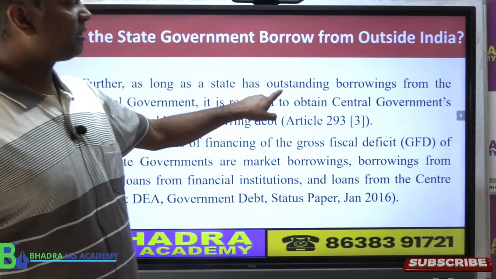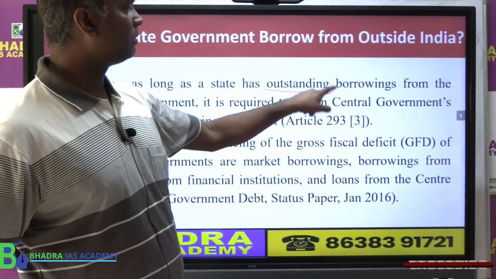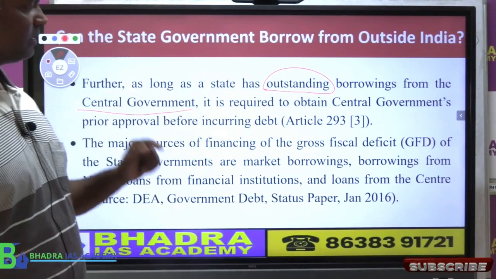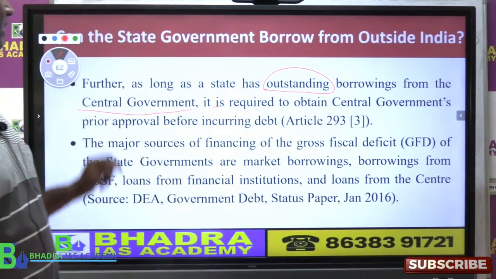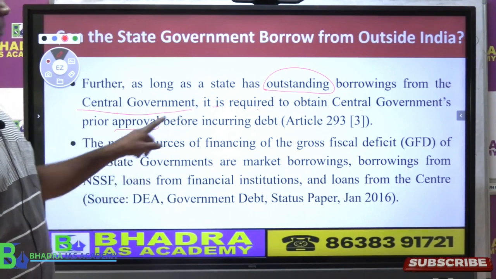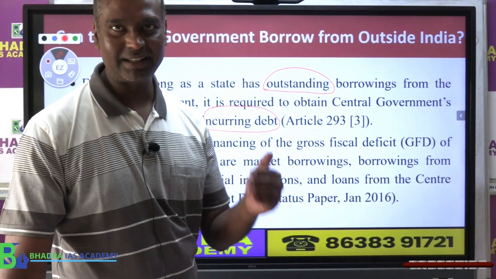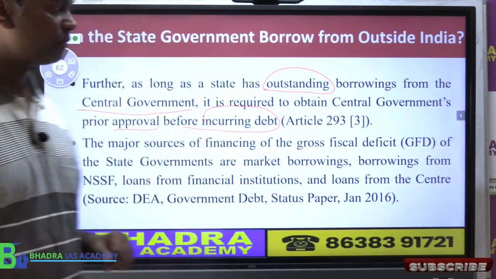If the state government has outstanding, that means what? Unpaid loan, outstanding money borrowed from central government, then the state is required to take permission of the central government. That means approval is required before they borrow any further money. Even though it is inside India, they still require the permission of central government, right?